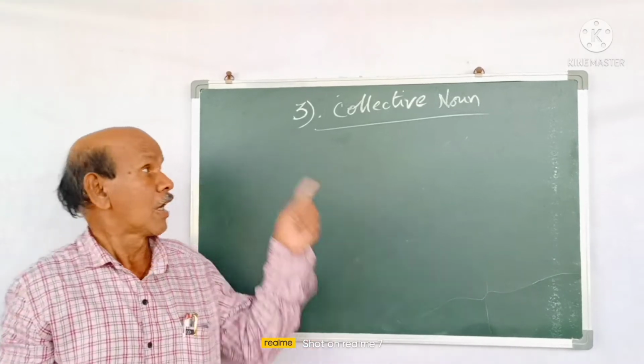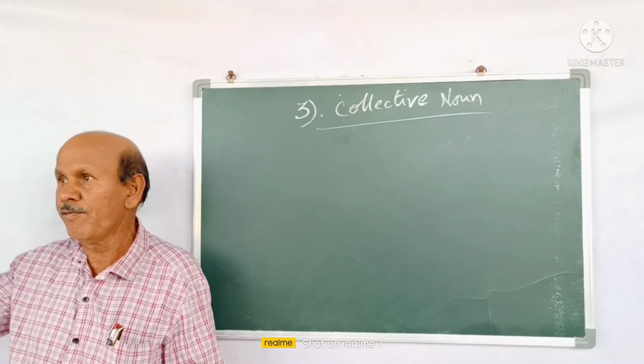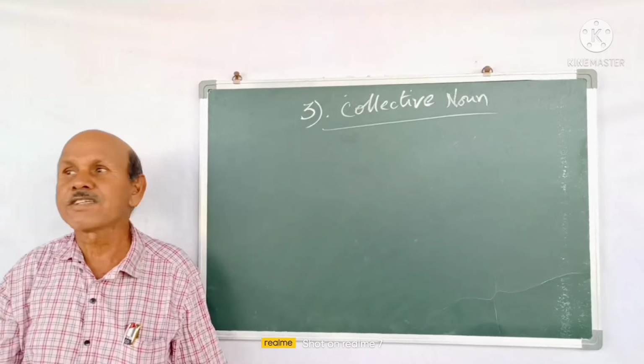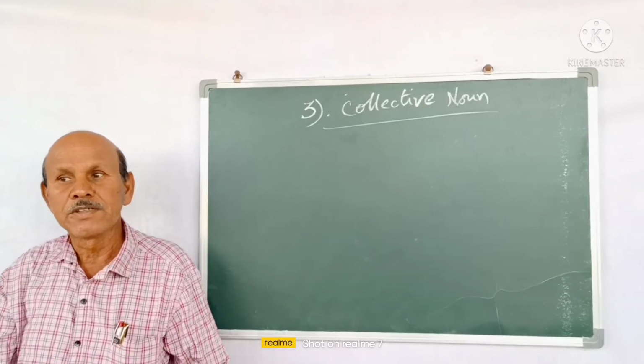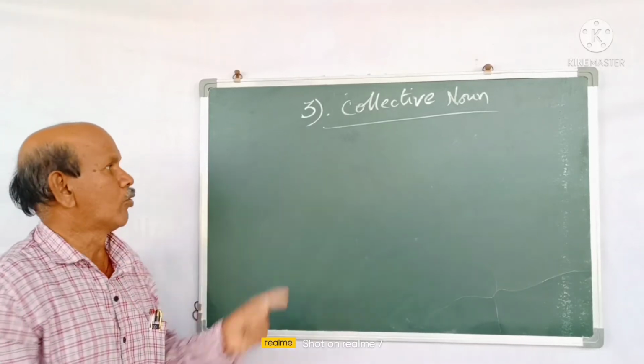These are called collective nouns, because they are a collection of people, collection of cattle, collection of tables, collection of benches, collection of army soldiers, collection of school children.